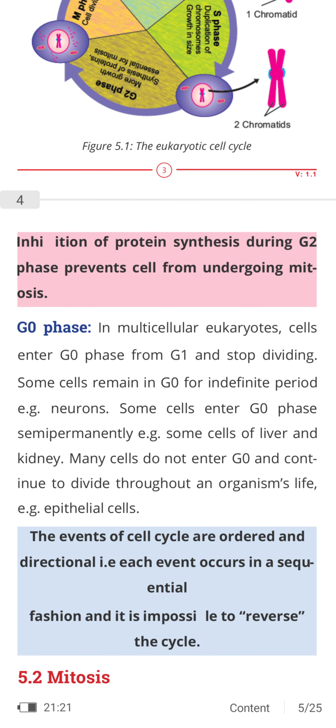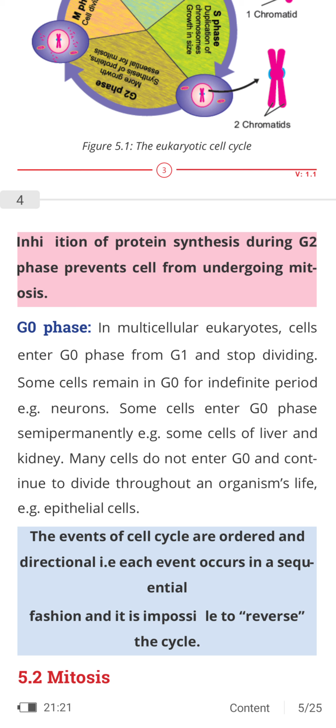G0 phase: in multicellular eukaryotes, cells enter the G0 phase from G1 and stop dividing. Some cells remain in G0 for an indefinite period, for example neurons. Some cells enter G0 phase semi-permanently, such as some cells of the liver and kidney. Some cells, mainly epithelial cells, do not enter G0 and continue to divide throughout an organism's life. The events of the cell cycle are ordered and directional.